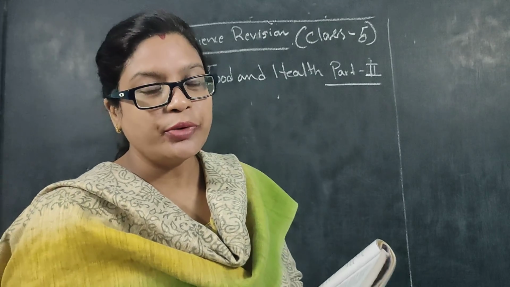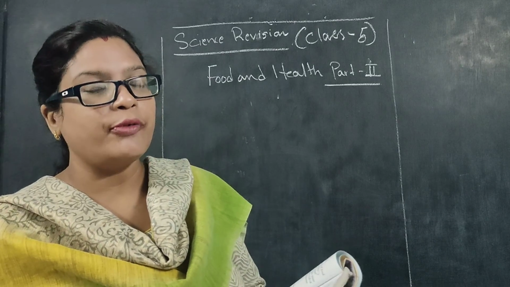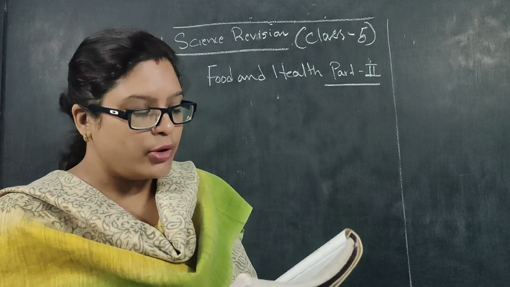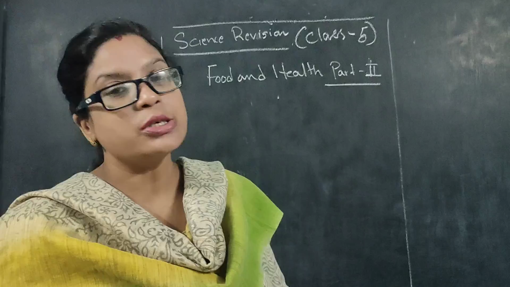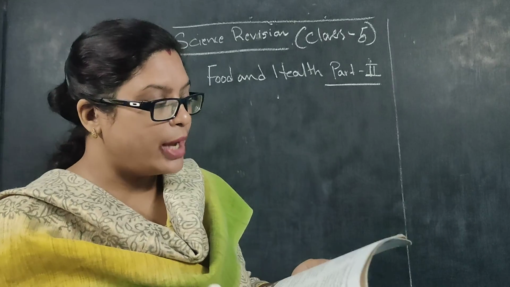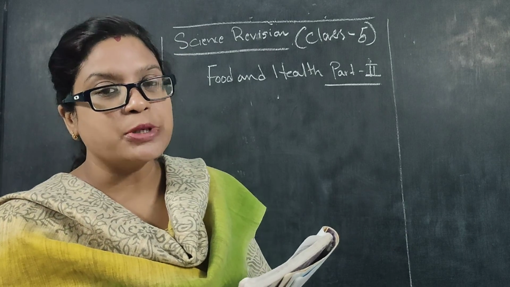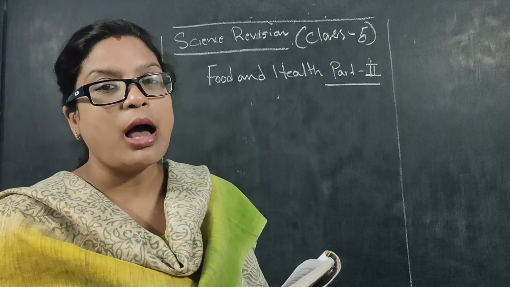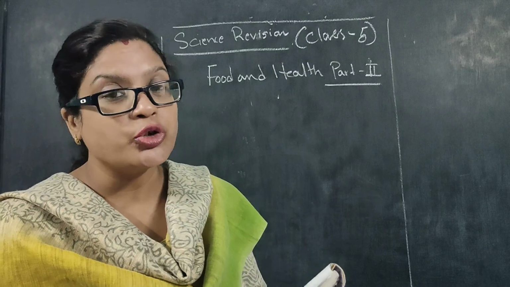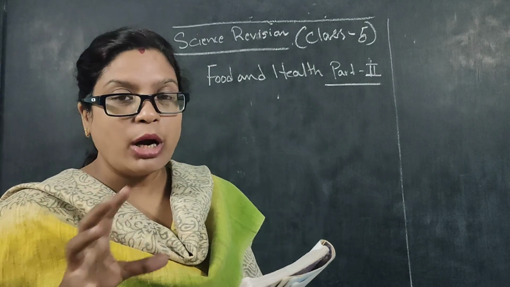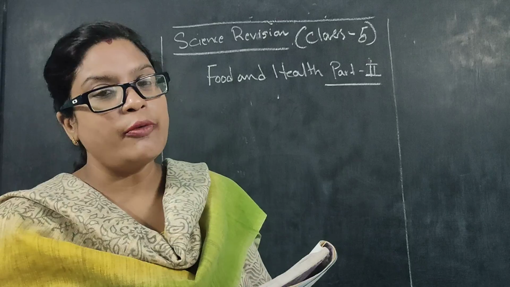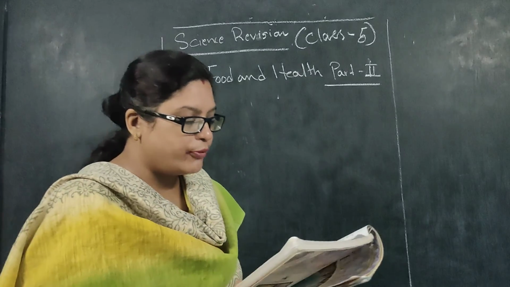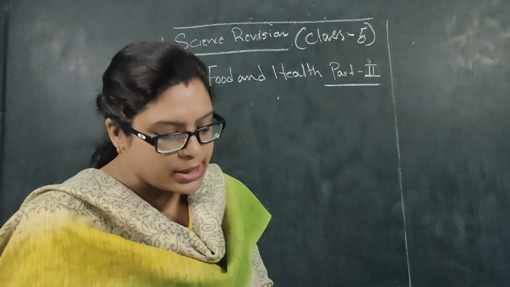We have already done 2 videos on revision of food and health, and today we are going to start with preservation of the nutrients of the food. Till now we have done what are nutrients, what are the types of nutrients, and what is called balanced diet, and how to maintain a balanced diet. What we should keep in our diet, and what are the groups and divisions of the balanced diet. Now today we are going to start with preserving the nutrients in the food.